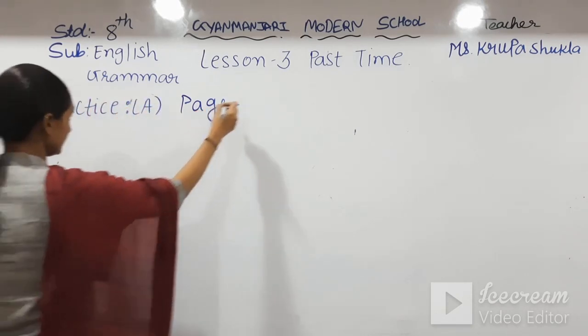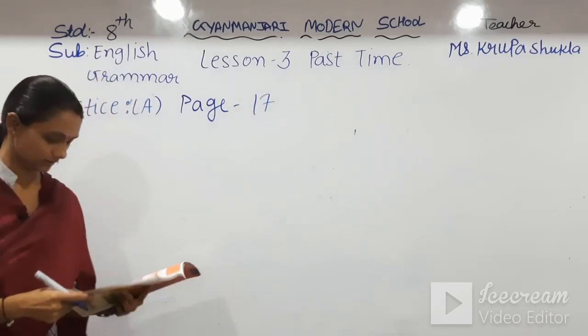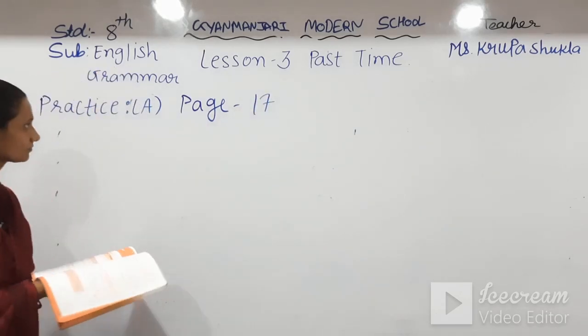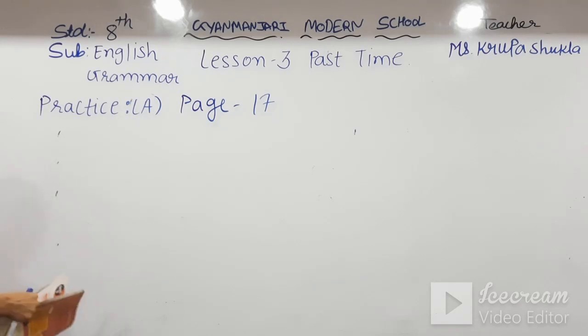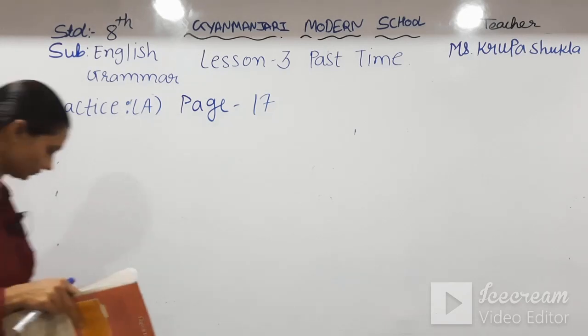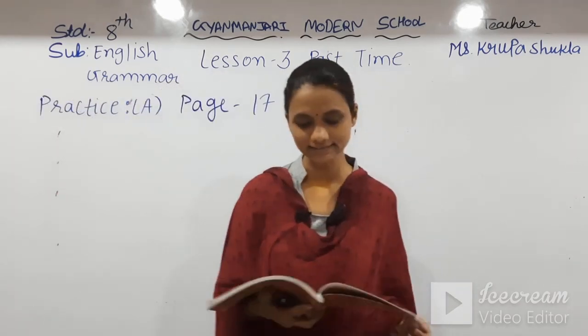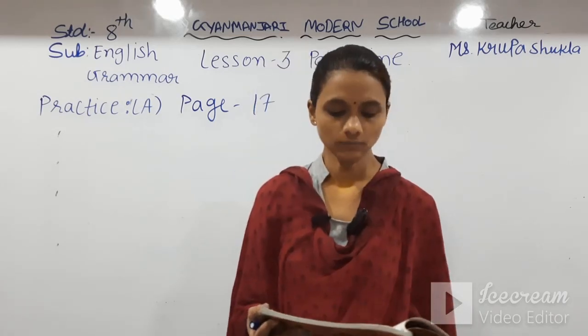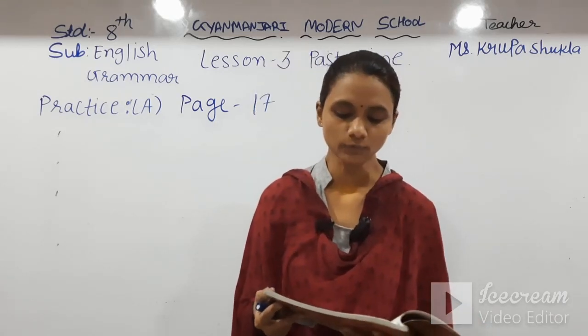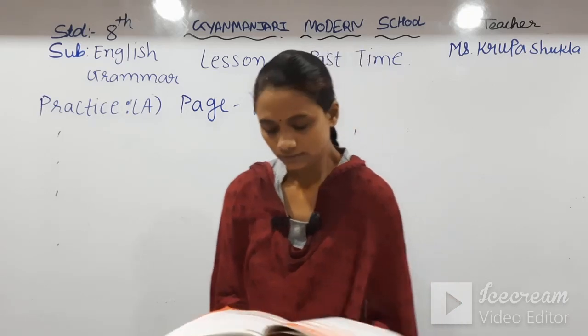Practice exercise A, page number 17. What is this exercise about? Let's see. Fill in the blanks with the appropriate past form of the verbs in brackets.